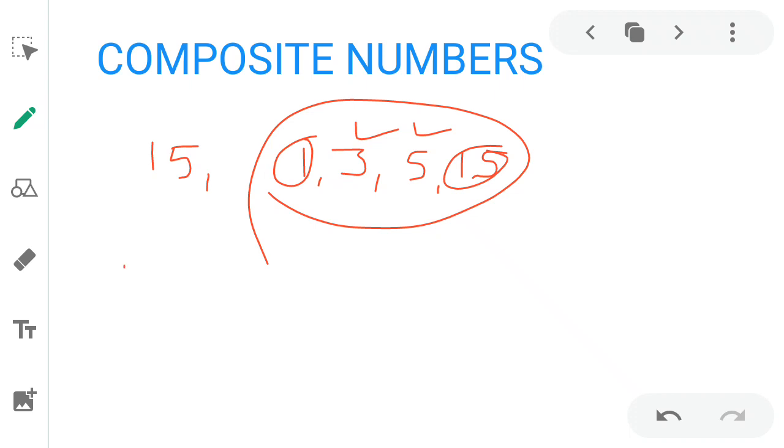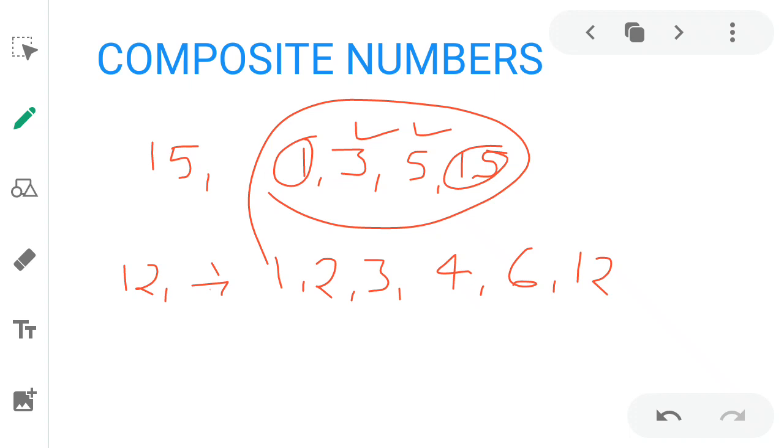If we take 12, 12 is divisible by 1, 2, 3, 4, 6 and 12. It has more than one factor.